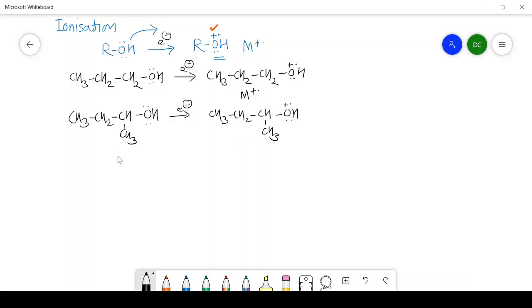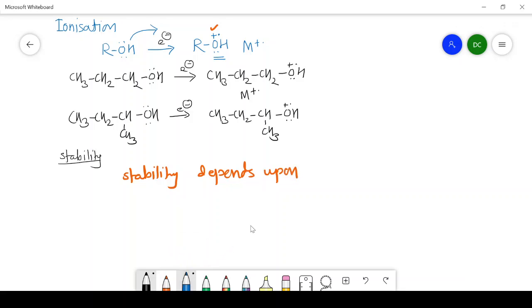Then, what is the stability of a molecular ion? That we are going to discuss now. The stability of molecular ion depends upon the structure.